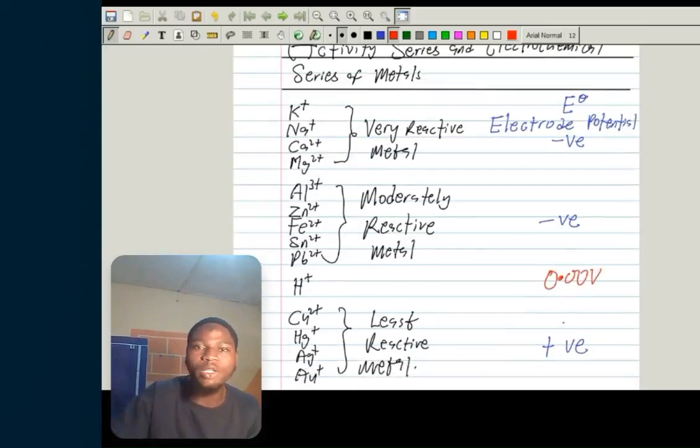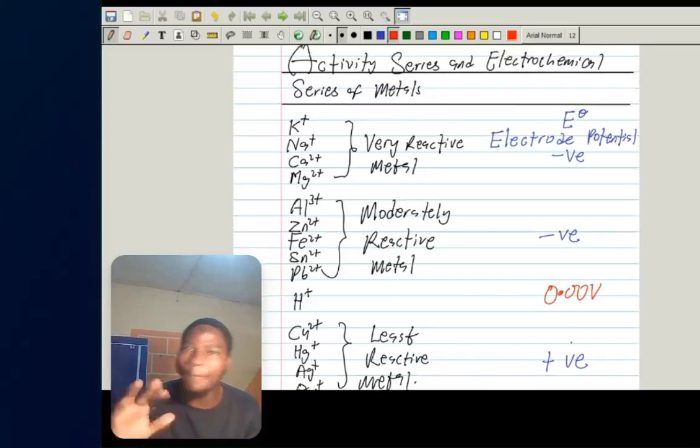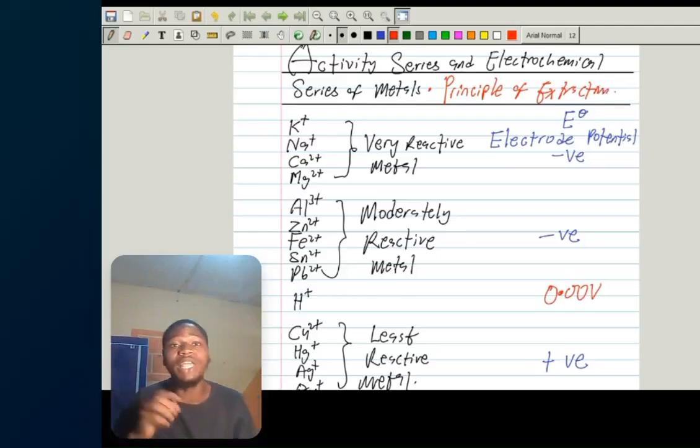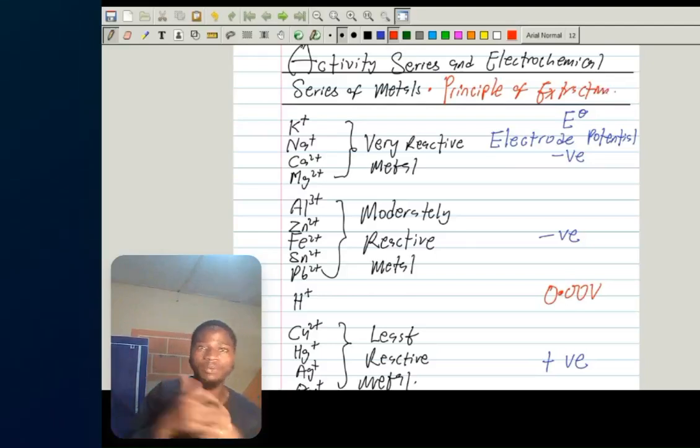While metals below hydrogen have positive standard electrode potential. Now pay attention to this concept very well. You see this very reactive metal, how can they be extracted? What you want to learn here also is their principle of extraction. Principle of what? Extraction. That is, how do we extract a very reactive metal?